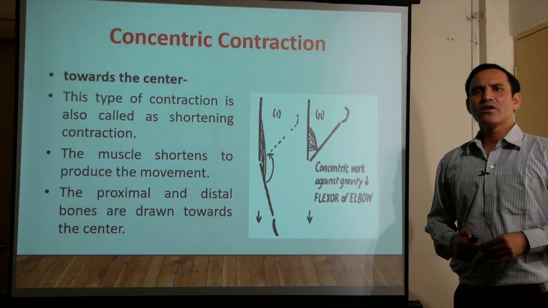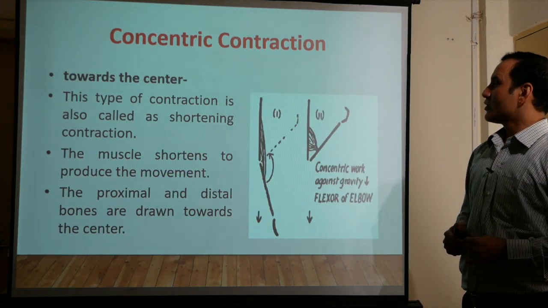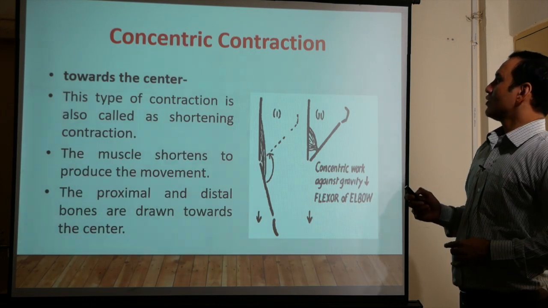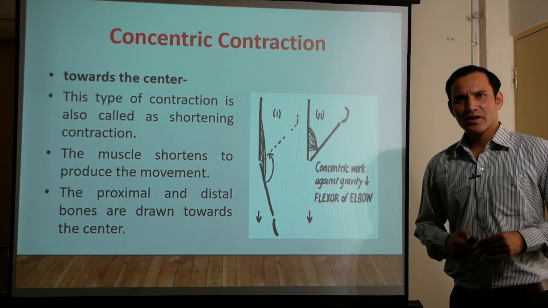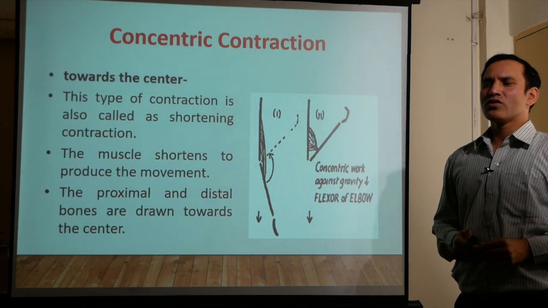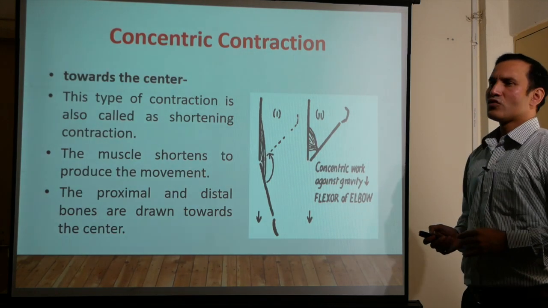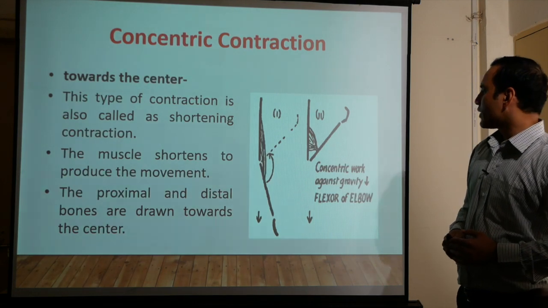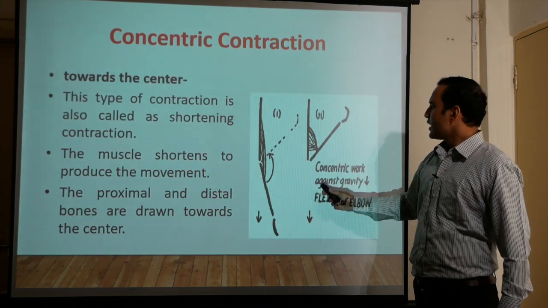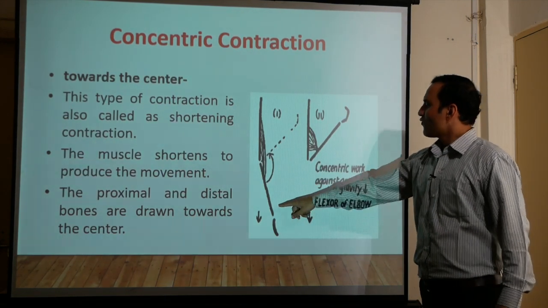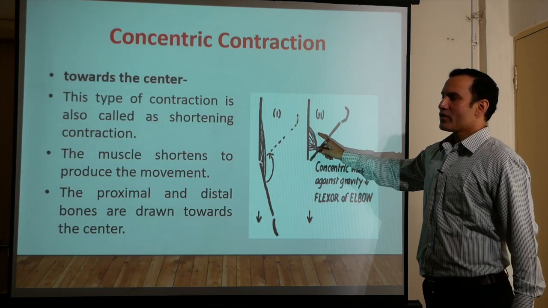So concentric contraction. What is concentric contraction? The name suggests concentric contraction, towards the center. So whenever the muscle contracts, the limb moves towards the center. If we see this example, this is the fully stretched position of the limb and here it is moving from the fully stretched position to the contracted position.